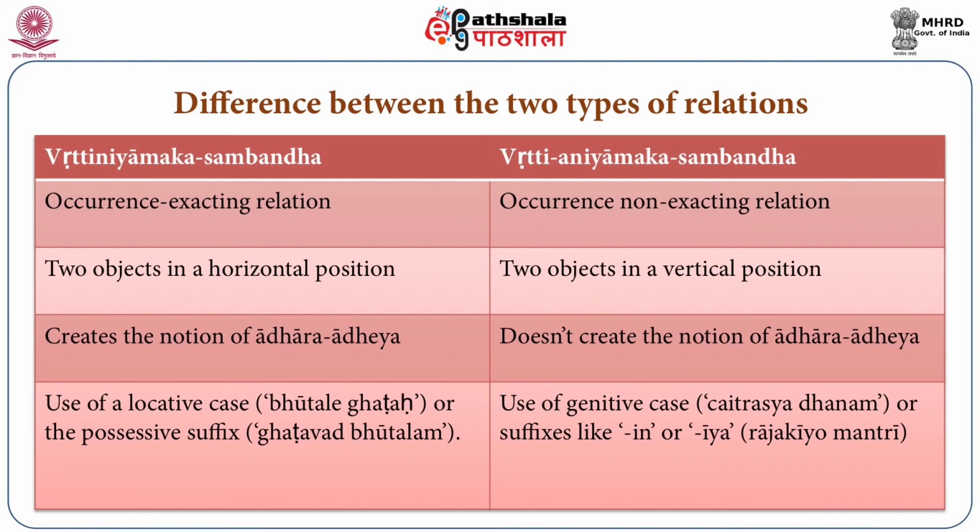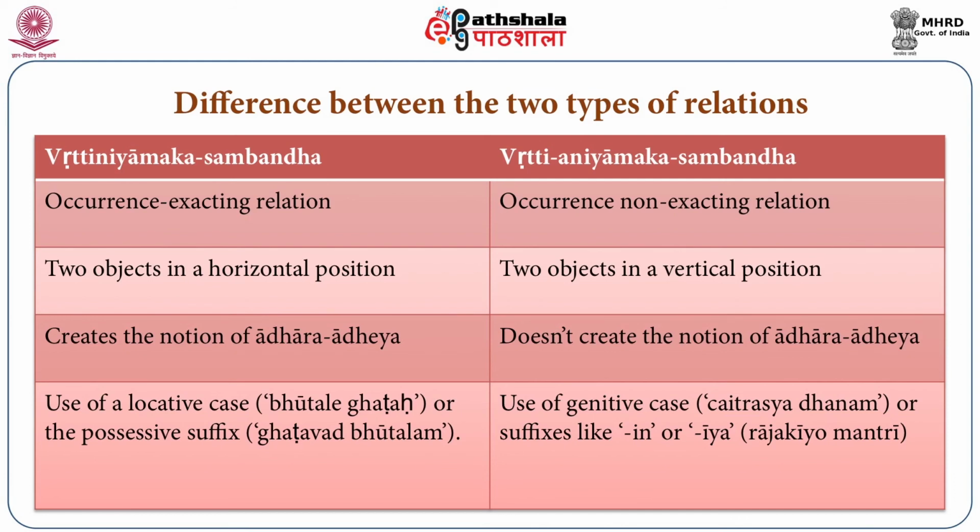So this vritti niyamak sambandh creates the notion of adharadheya bhav, and because of it, the use of the locative case, bhutale ghataha, or the possessive suffix, bhutalam ghatavad, is always possible with vritti niyamak sambandh.